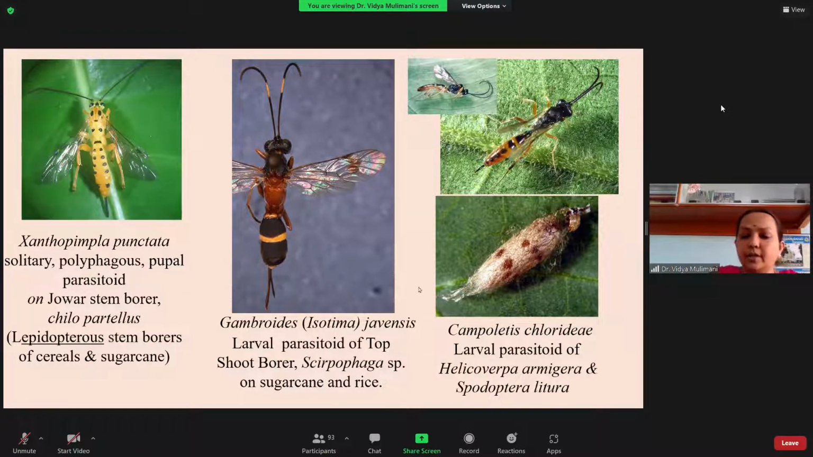So the common ones you have to remember. All these are very important. I can't say which one is more important. Campoletis chlorideae, Isotima javensis and Xanthopimpla punctata, these are the examples. Many of the ichneumonids are endoparasitoids, and only a few are ectoparasitoids.